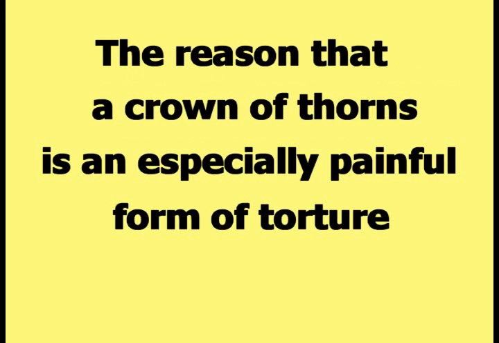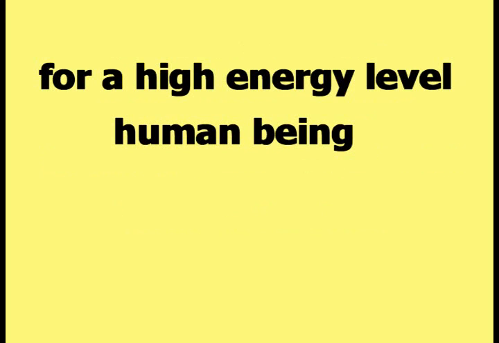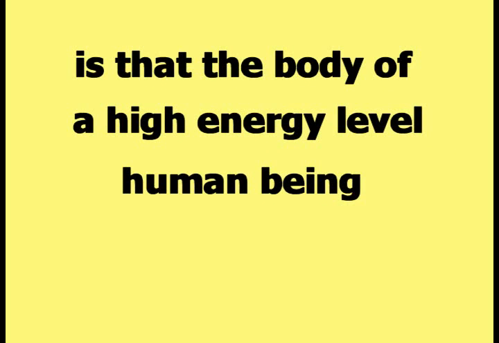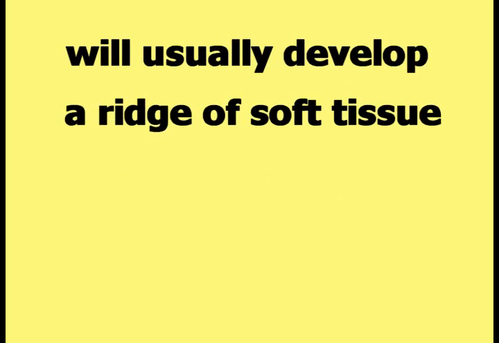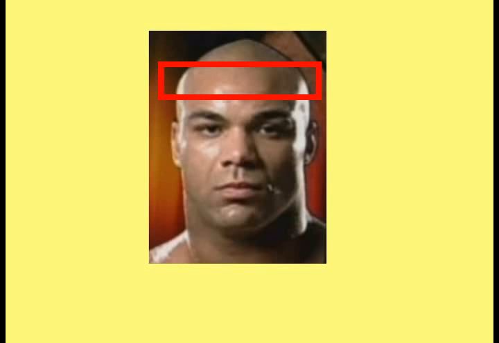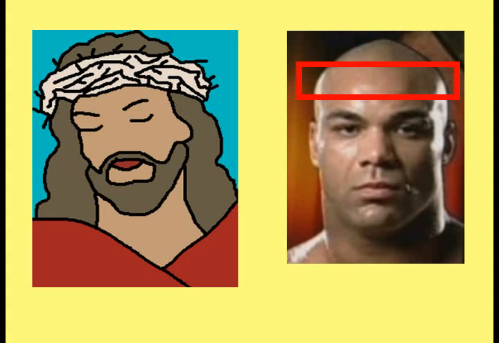The reason that a crown of thorns is an especially painful form of torture for a high energy level human being is that the body of a high energy level human being will usually develop a ridge of soft tissue encircling the upper part of the head, approximately in the area enclosed by the rectangle in this picture. If the picture of the highlighted part of the example head is compared to the drawing of Jesus with a crown of thorns on his head, the crown of thorns looks like it is at approximately the same location on the head of Jesus as the rectangle is on the head of the example human being.